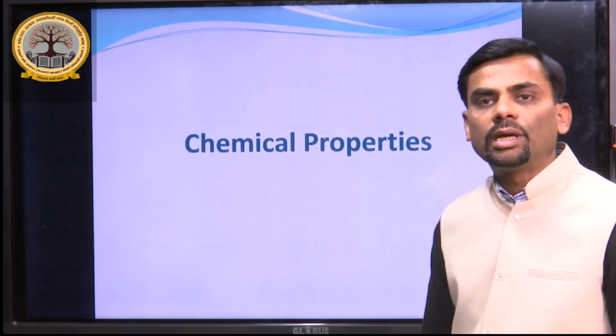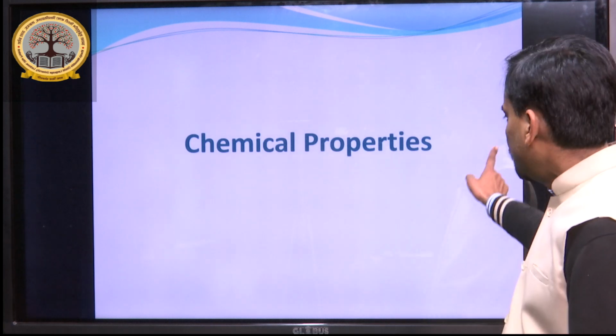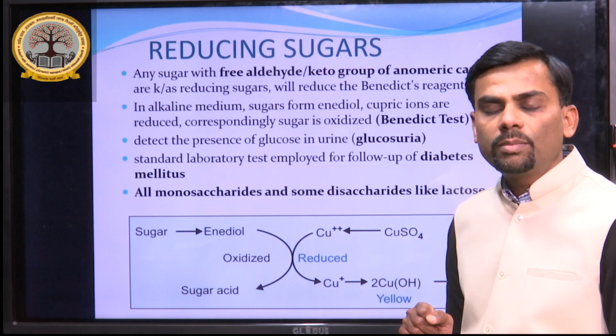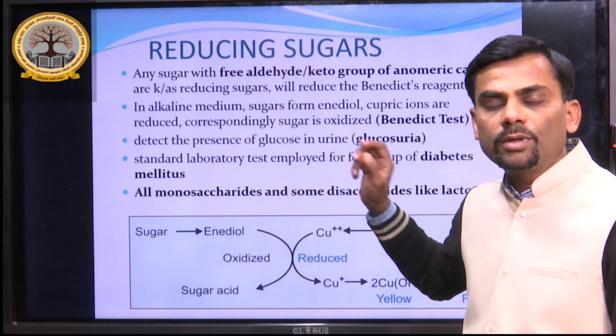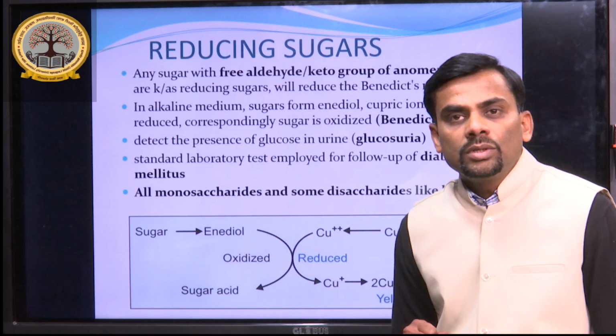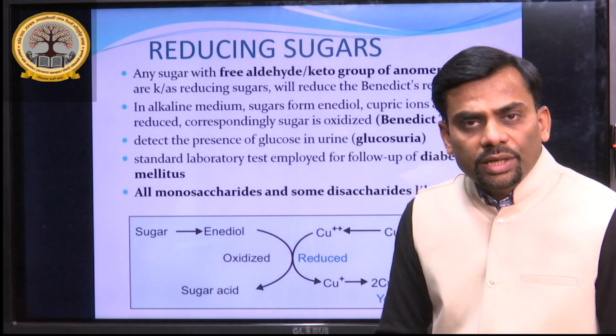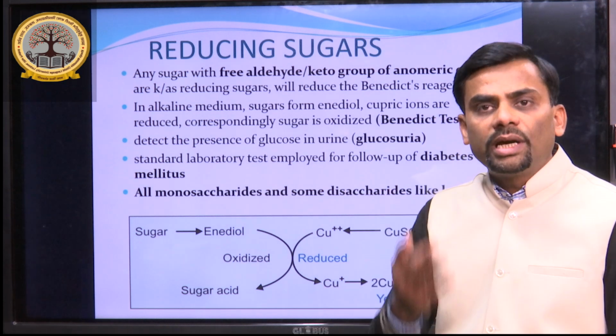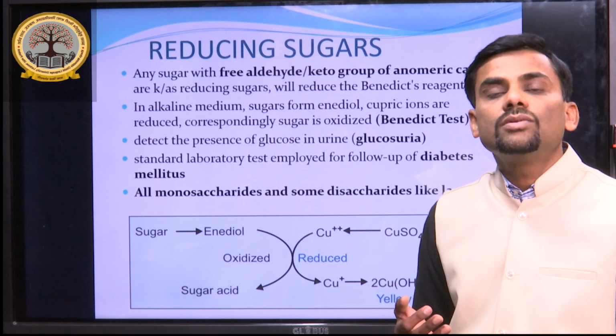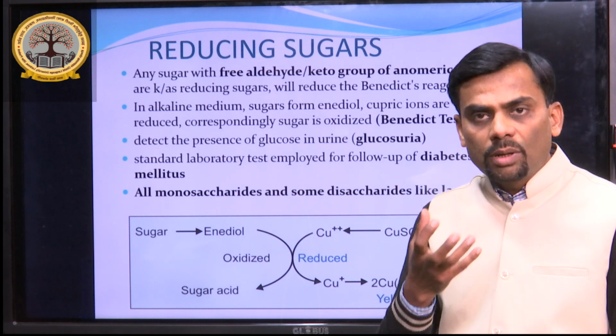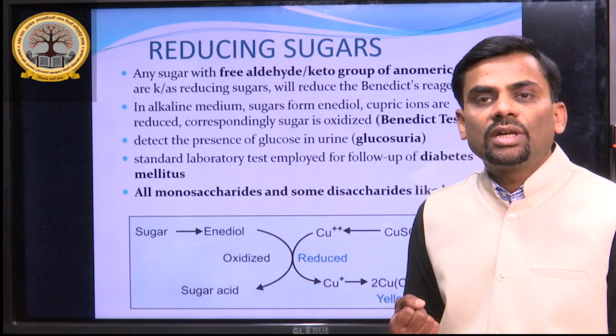Now, about the chemical properties of monosaccharides. The first important property is the reducing action of sugars. Most monosaccharides and some disaccharides are reducing sugars. What is the property behind this reducing action?